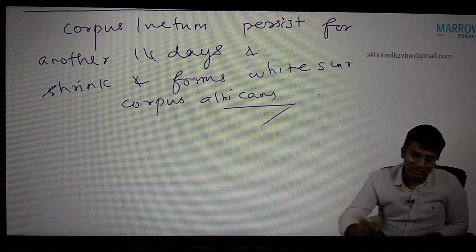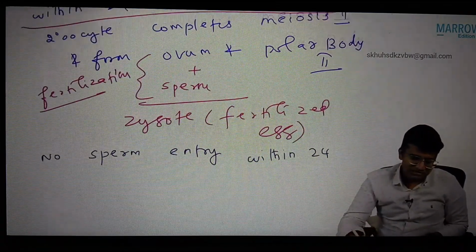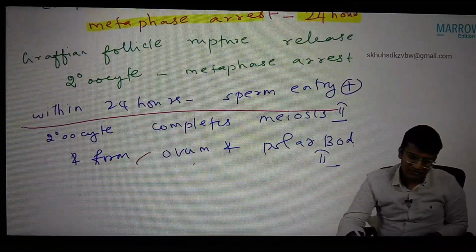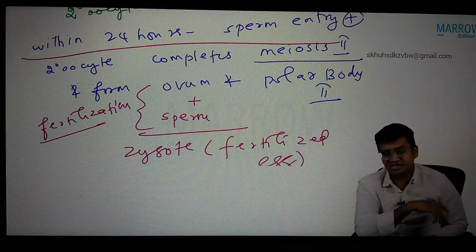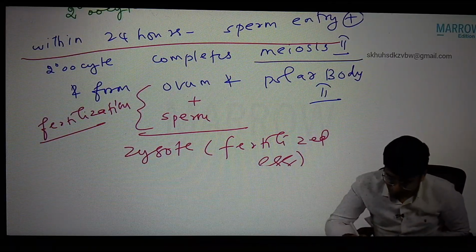So only in the case of sperm entry, meiosis 2 will complete. It completes meiosis 2 within 24 hours of metaphase arrest. That's very important.